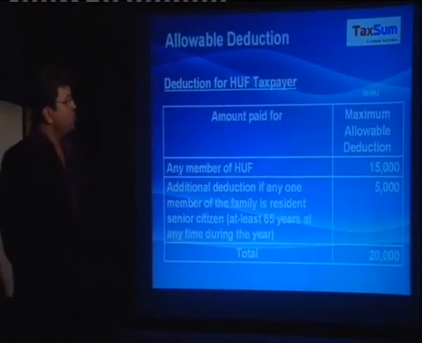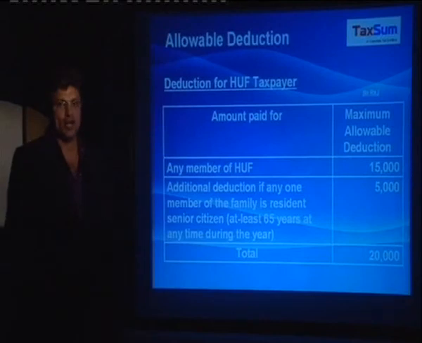Now we go on to the maximum allowable deduction under this particular section. In case of any member of HUF, the maximum allowable deduction is 15,000, and an additional deduction is also allowable of rupees 5,000 if any member of the HUF is a senior citizen. So the overall deduction allowable would be rupees 20,000.